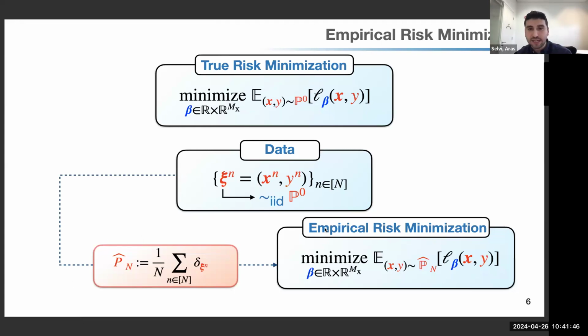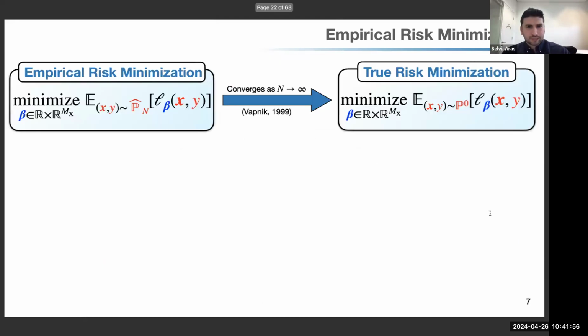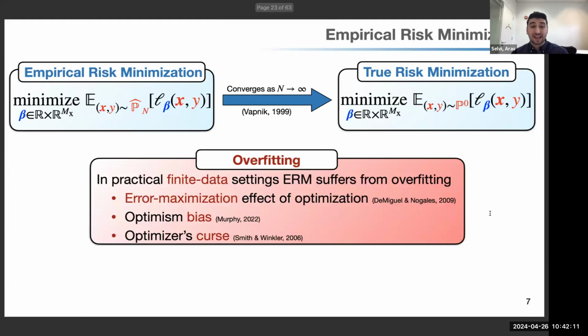So in empirical risk minimization, we actually revisit the true risk minimization problem, but we change the distribution of the expectation with this empirical distribution. Okay? Now, there are great statistical properties behind empirical risk minimization. So standard arguments say that if we see more and more data points, then empirical risk minimization converges to the true risk minimization problem. But unfortunately, in real life, data is scarce, and we cannot have infinitely many data points.